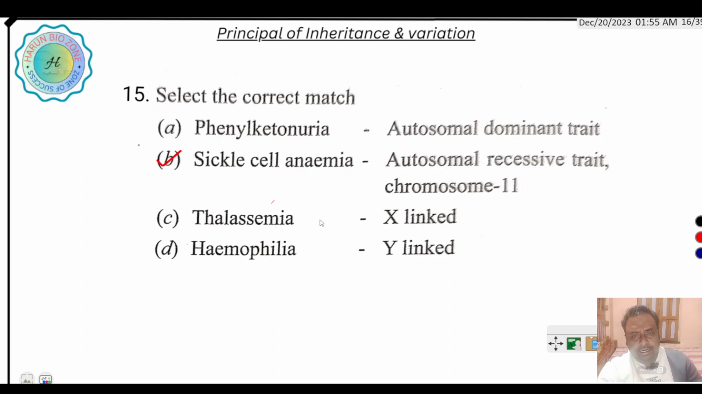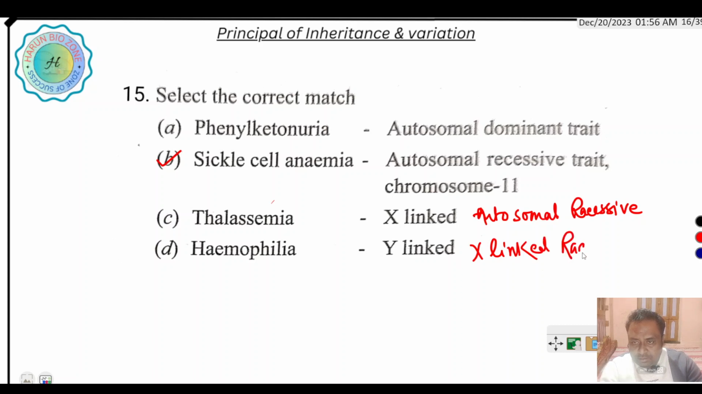But here thalassemia is an autosomal recessive disorder. Okay. Hemophilia is an X-linked recessive disorder. In case of phenylketonuria, it is a genetic disease where